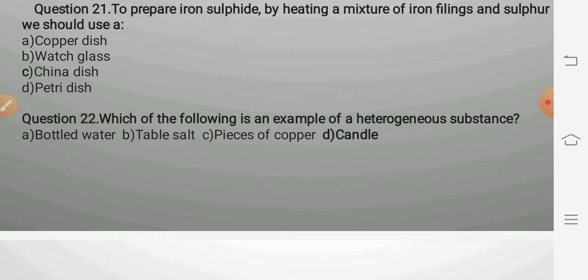Table salt, that is NaCl, is a solid compound. Pieces of copper is also a solid, in its purest form. And candle is a heterogeneous substance. So the answer of this question is heterogeneous substance.